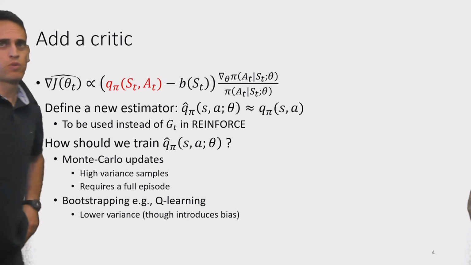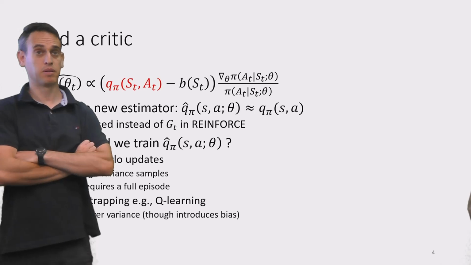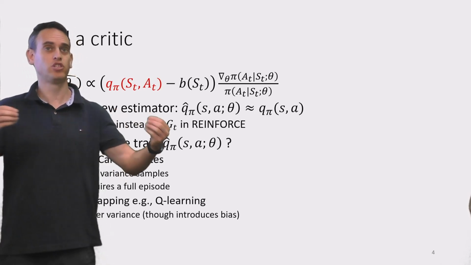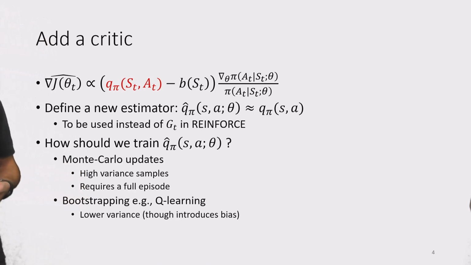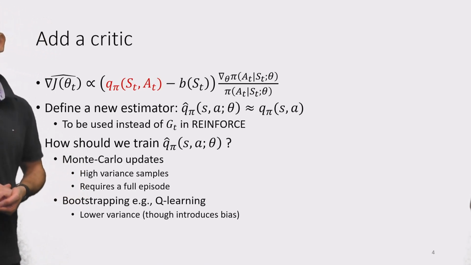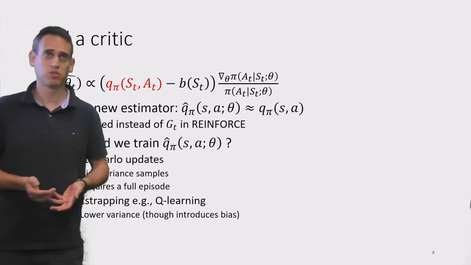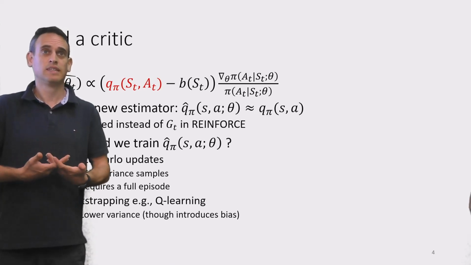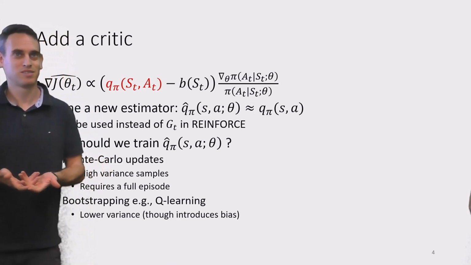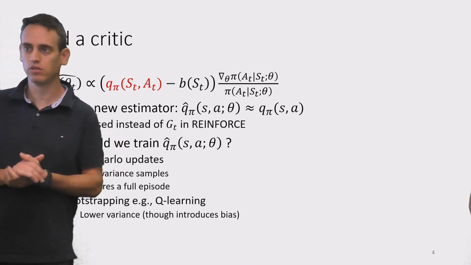Okay, so how are we going to address the noisy capital G samples issue that will usually, or in many cases, result in slow learning? We're going to do something that we did previously many times. We'll just use an approximation for the state value, for the expected G, right? Instead of relying on samples, we'll just try to learn the expected value.